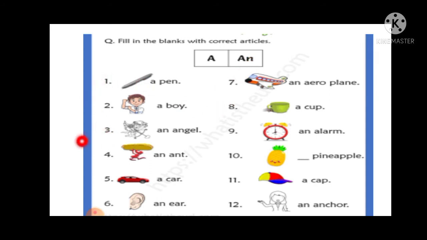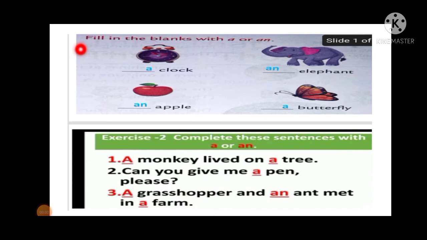Now students, let's do the textbook exercise number 1. Okay, the previous exercise is extra, it is not in your textbook. Now we will do the textbook exercise. See the first exercise of this lesson, that is fill in the blanks with the articles a or an. So look at the 4 pictures given. Now you can understand which article we have to use here. When the vowel is there, you have to use an, and when the consonant word is there, at that time you have to use a.